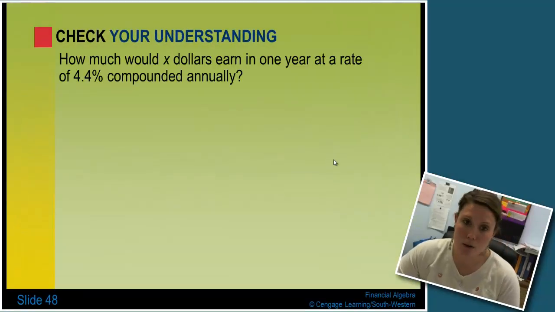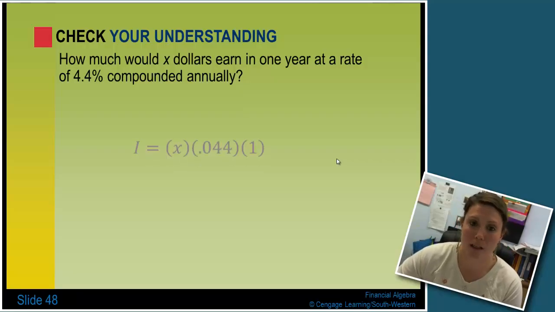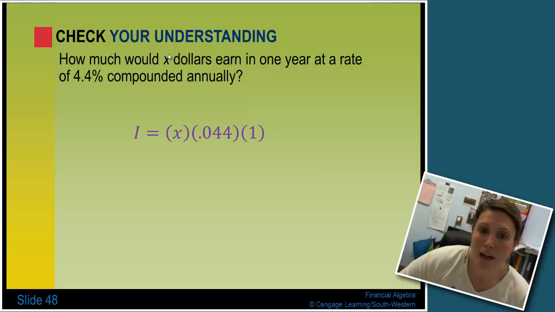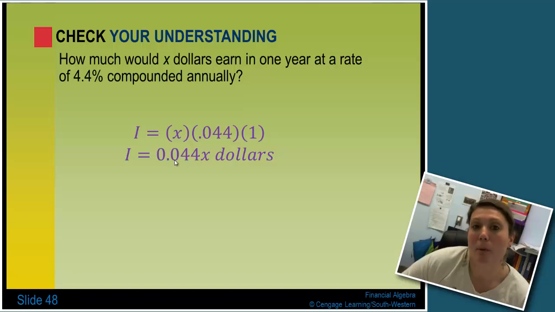The check your understanding question. How much would X dollars earn in 1 year at a rate of 4.4% compounded annually? Again, I take out my X dollars, which is my principal, my rate of 4.4%, make that a decimal, so I end up with 0.044, and again, annually here means once. So when I multiply those, I end up with 0.044X dollars.